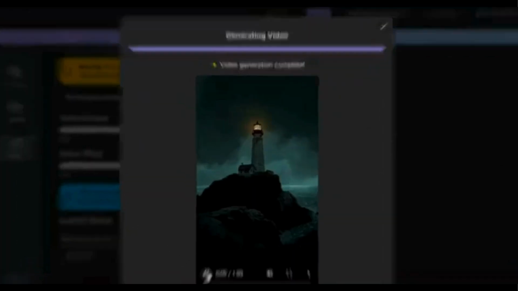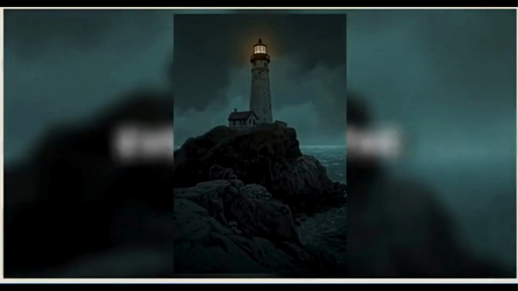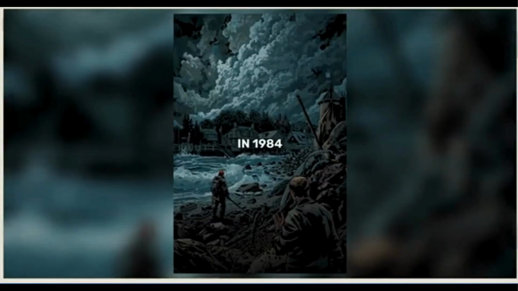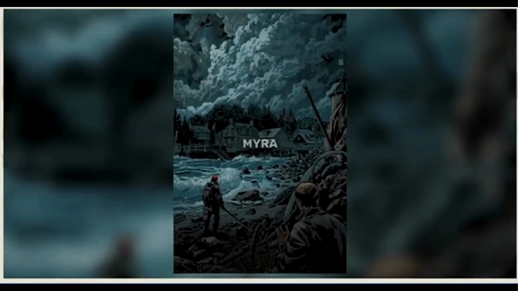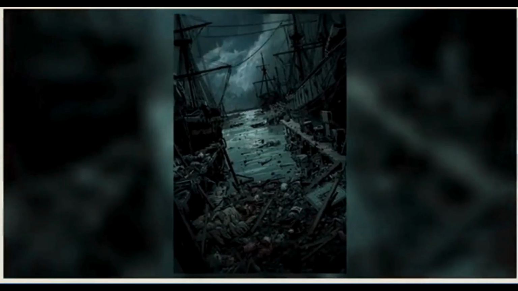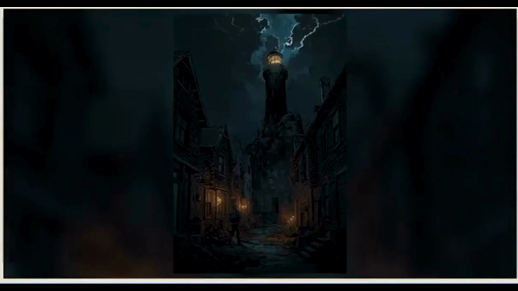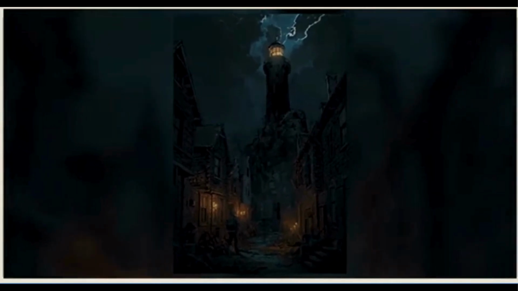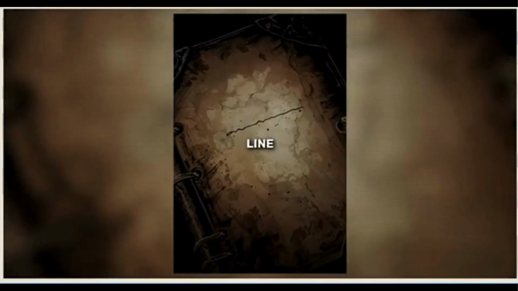No editing required. Did you know the Black Point Lighthouse still keeps a log that never lies, even when the lamp goes dark? In 1984, during a nor'easter, keeper Elias Crane, his apprentice Mira Toland, and harbor master Jonas Reed vanished. The storm battered the harbor for 6 hours. At 11:47 p.m., the town's lights failed. The logbook later records a single line. A voice answered the flash.